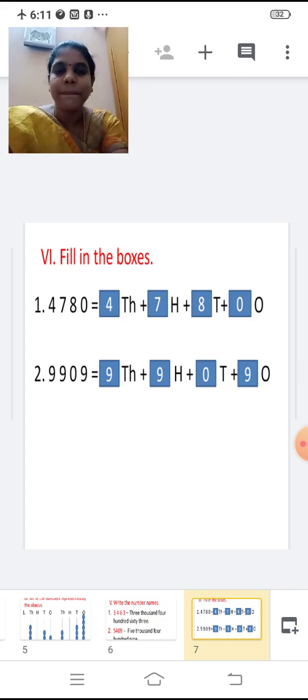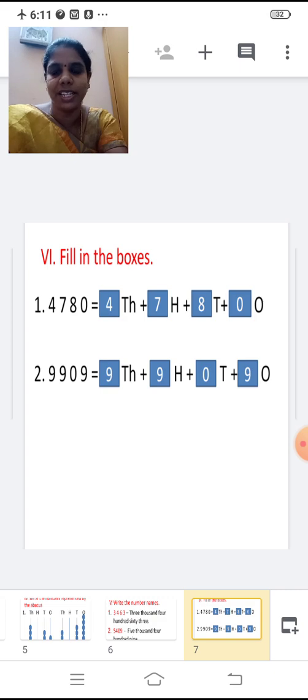Second one, 9909. 9 in the ones place, 0 in the tens place, 9 in the hundreds place, and again 9 in the thousands place. Shall we write how many thousands are there now? Tell me. So 9,000.